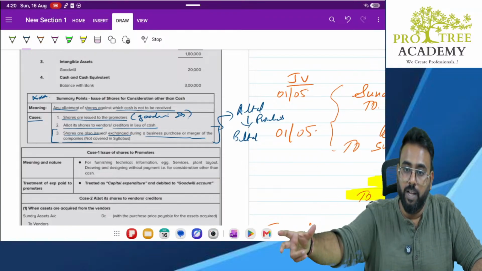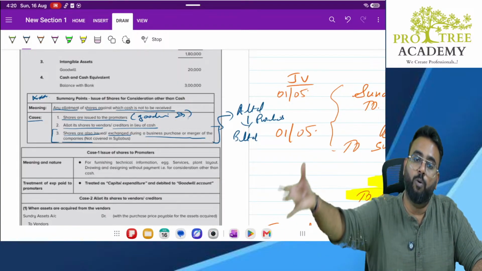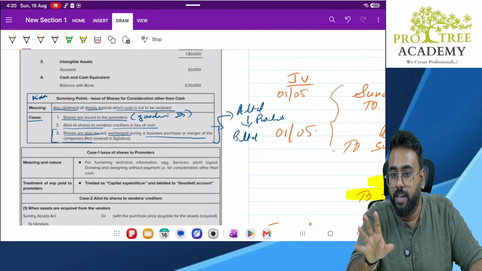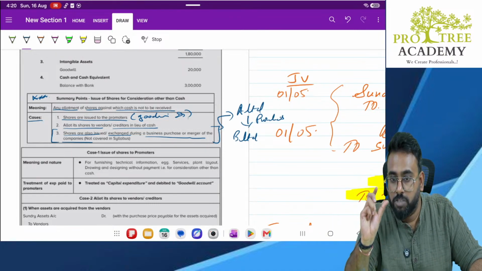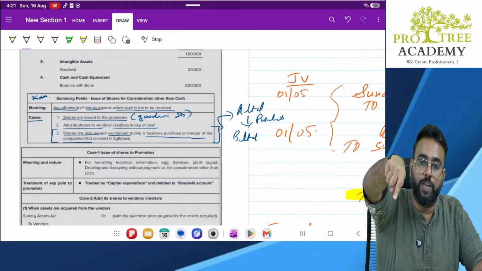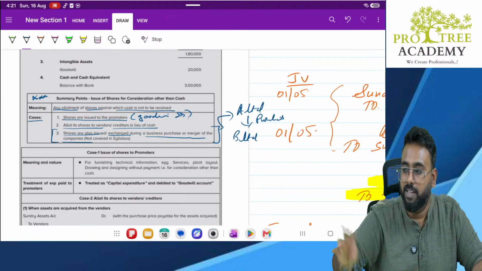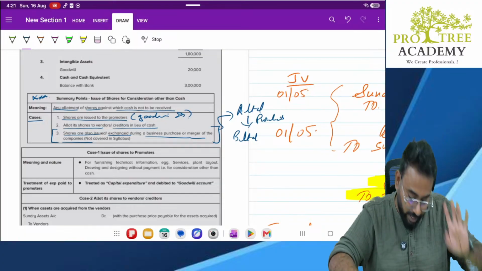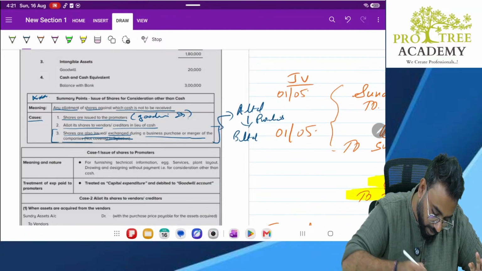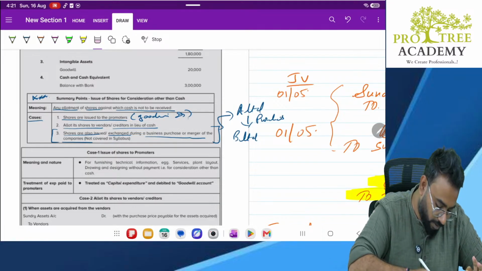Earlier you were owner of B Limited, now you will become owner of A Limited. But listen to me, it will not be that to the extent you were holding shares in B Limited, you will become owner of A Limited to that extent. There will be some conditions. Don't worry, that is not in your syllabus, so it is also given here as not covered in the syllabus. So leave that headache.